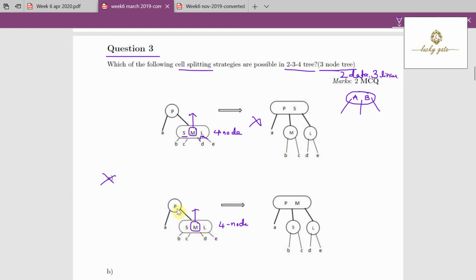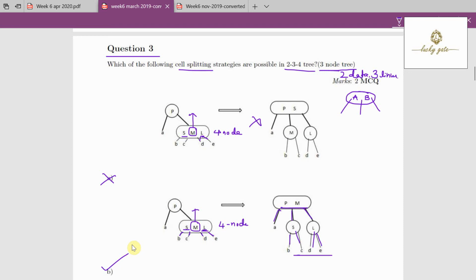When M goes up, it is P and M, and M's left will be S, whose 2 children are B and C. M's right will be L, whose 2 children are D and E. P's left is A as it is. So it is a correct option for the question.